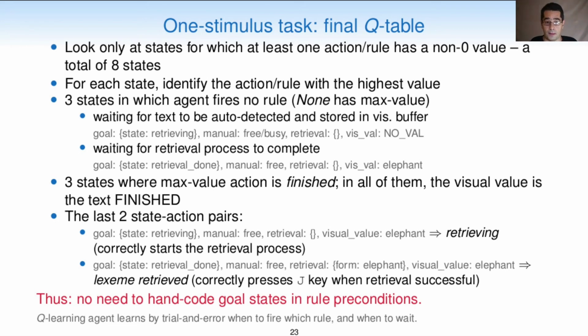In one of them, the agent has just stored the string displayed on the virtual screen, which is elephant, and correctly starts a retrieval process by selecting the retrieving rule. In the second state action pair, the retrieval process has been successfully completed, so the retrieval buffer actually contains a word with the form elephant, and the agent correctly selects the lexeme retrieved rule, rule number 2, and presses the J key. Thus, it seems that there is no need to hand code goal states and rule preconditions. The Q-learning agent manages to learn by trial and error when to fire which rule and when to wait.